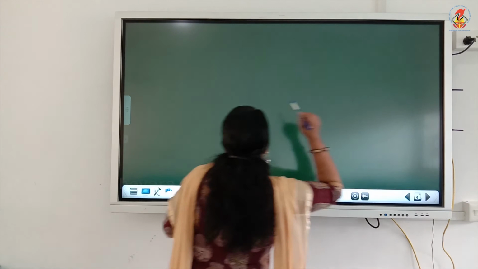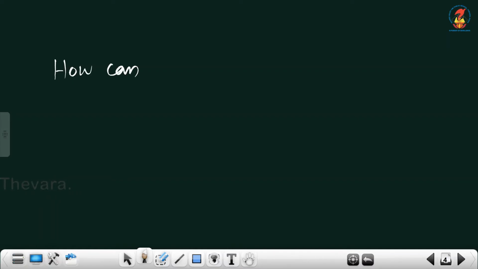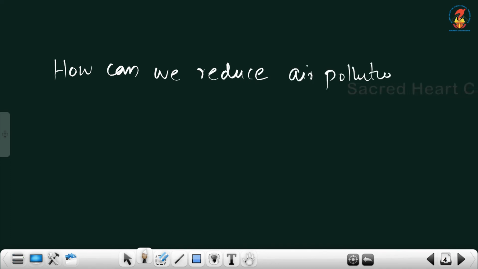Now, air pollution. How can we reduce air pollution? So far we have been discussing the major causes of air pollution. What can we do to reduce air pollution?